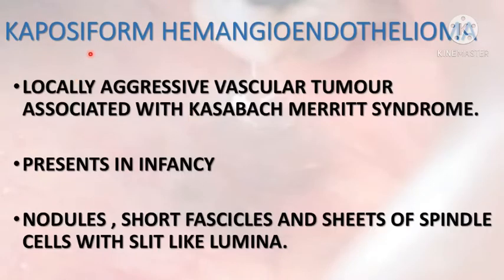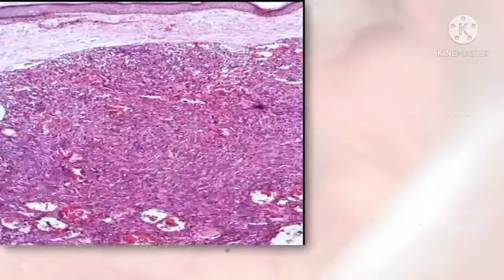The next differential is Kaposiform hemangioendothelioma. It's a locally aggressive vascular tumor which is usually associated with Kasabach-Merritt syndrome, which is also called hemangioma thrombocytopenia syndrome. It usually presents in infancy. It presents as nodules, short fascicles and sheets of spindle cells with slit-like lumina.